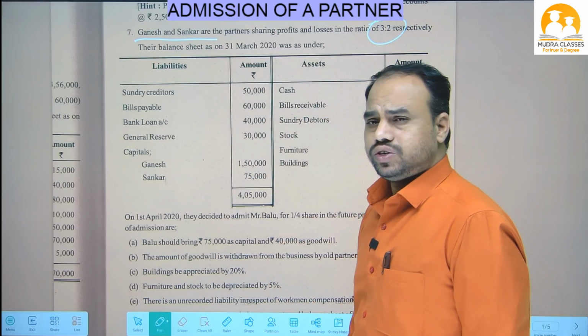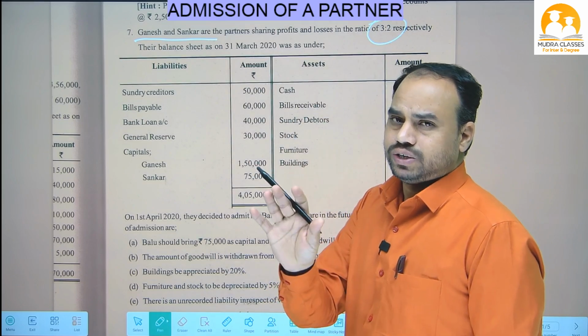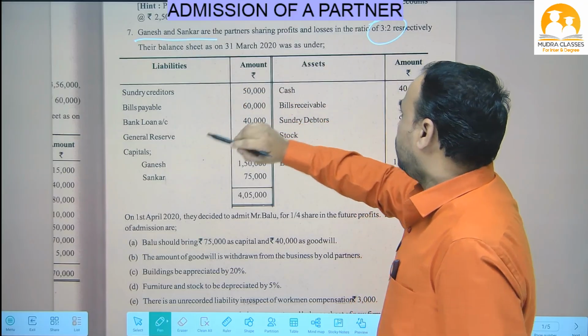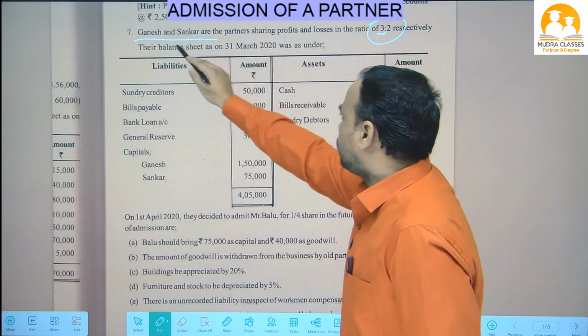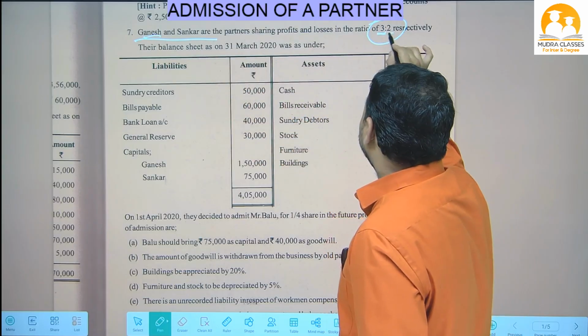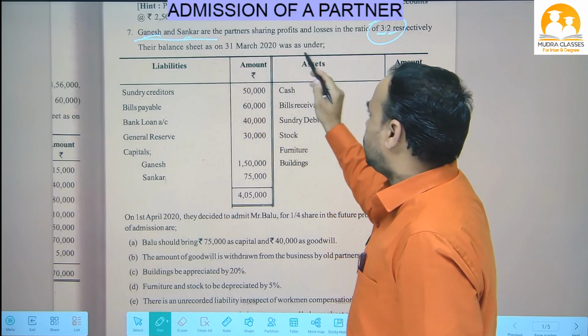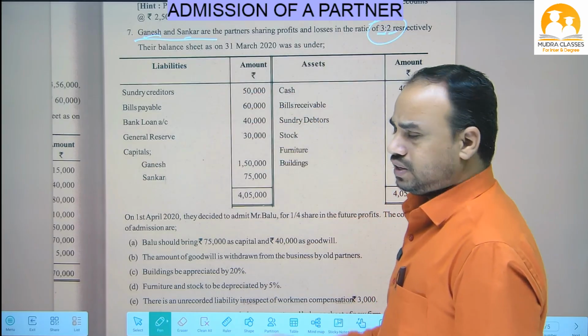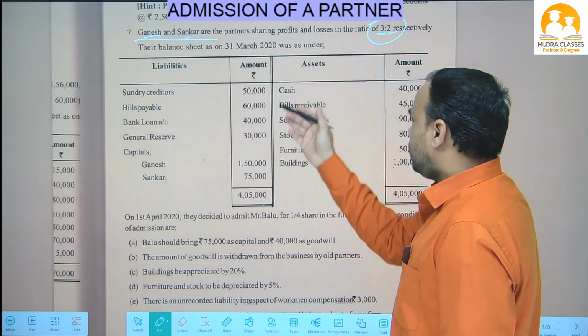What is the meaning of 3 is to 2? If the business got 5 lakhs profit, 3 lakhs is taken by Ganesh and 2 lakhs is taken by Shankar. So the first number belongs to the first name, the second number belongs to the second name. The first ratio belongs to Ganesh, the second ratio belongs to Shankar. Okay, right. Their balance sheet is given.